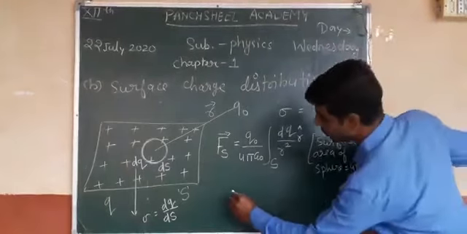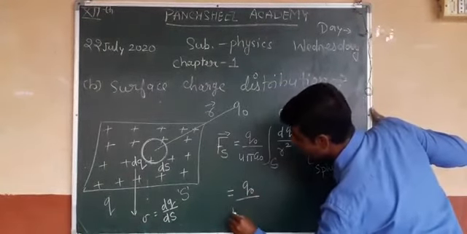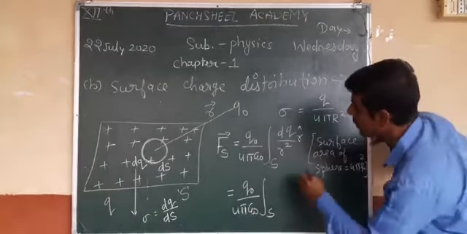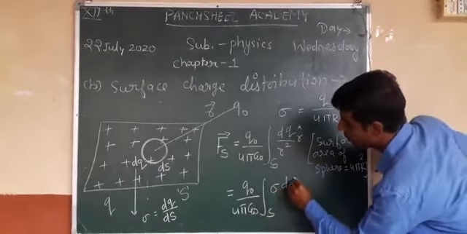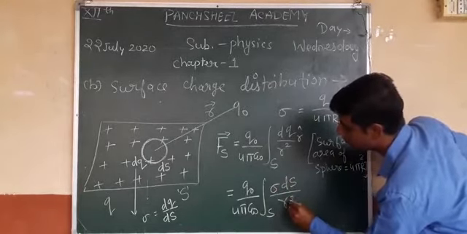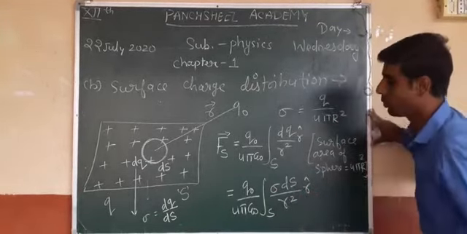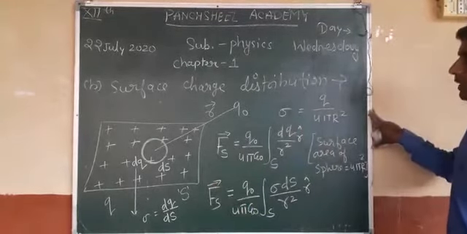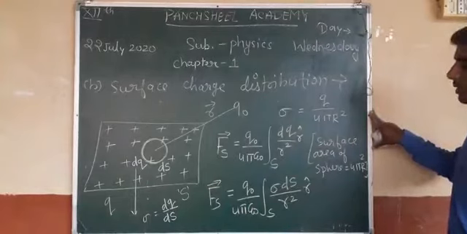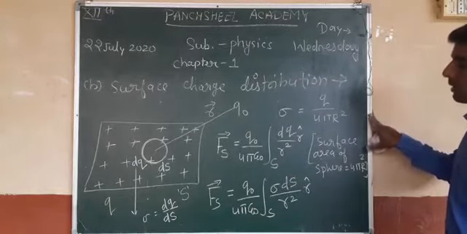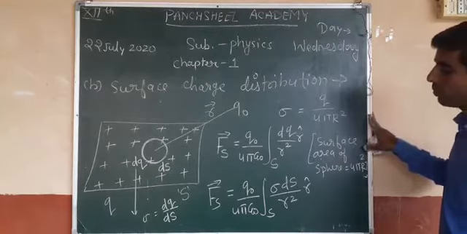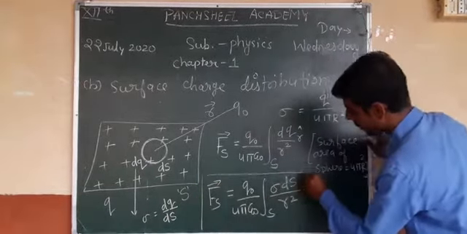Now put the value of dq, then we find a relation for surface charge distribution. dq is sigma into ds, upon r square into r cap. This is the value of force between charge over the spherical surface having surface area 4 pi r square and a test charge that is q naught. Okay, I write this formula.